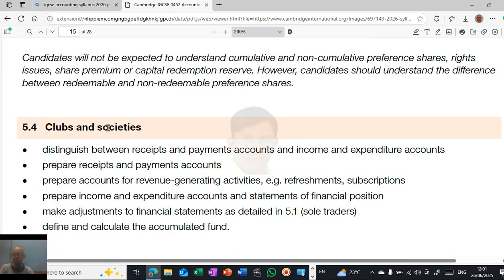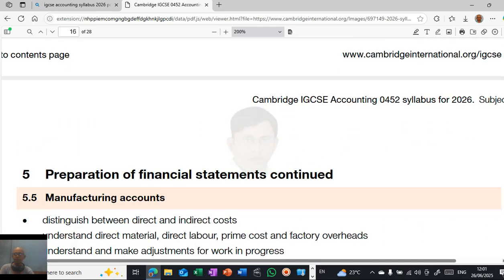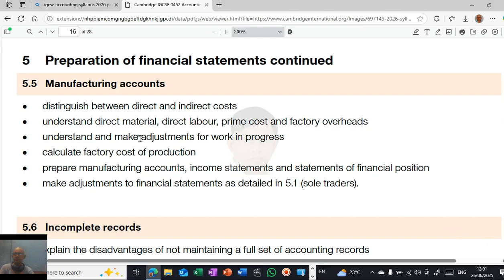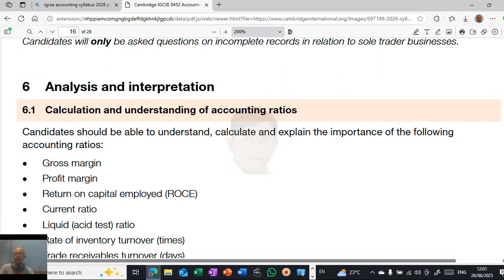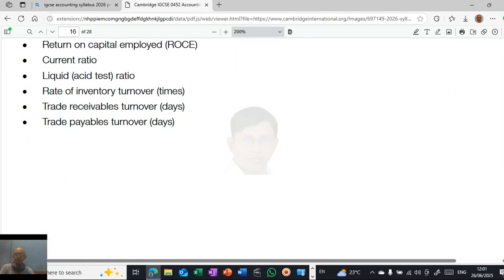Clubs and societies. How to prepare financial statements of clubs and societies. Preparation of financial statements of manufacturing accounts, incomplete records. Analysis and preparation of accounting ratios: gross profit margin, return on capital employed, current ratio, liquid ratio. All these things we'll be learning.